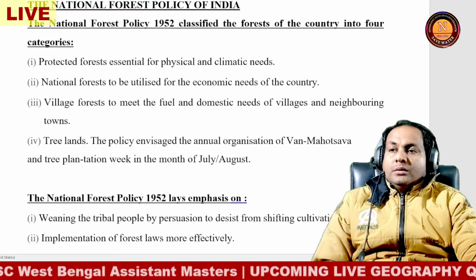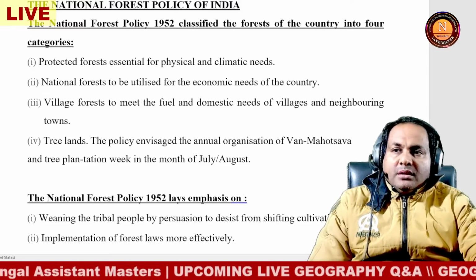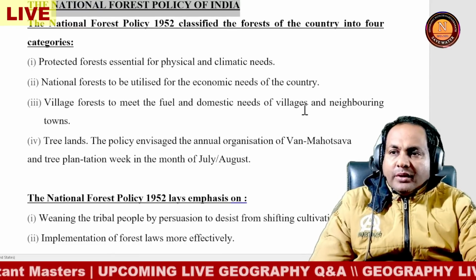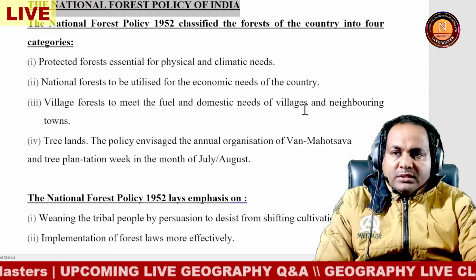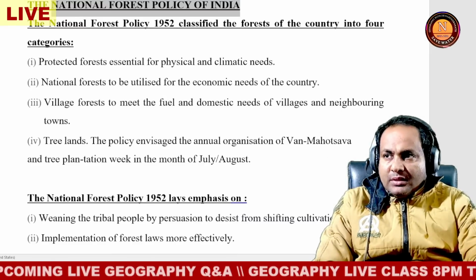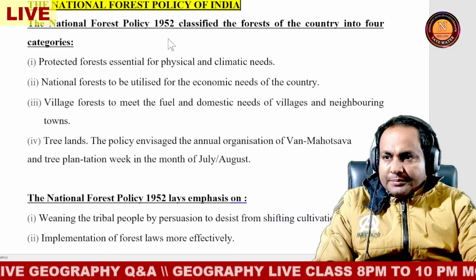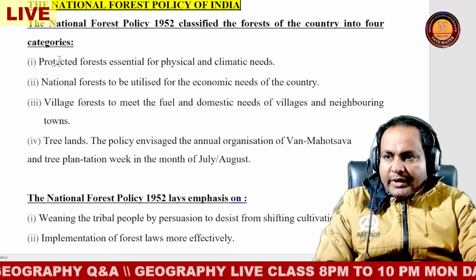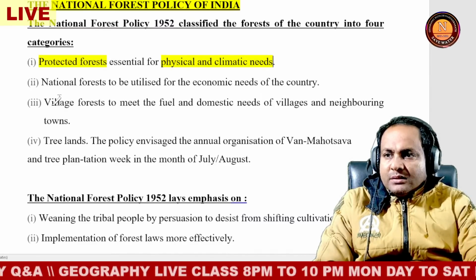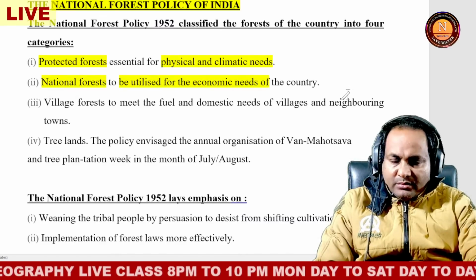Welcome to all. Today is a very important session: WBPSC Geography, National Forest Policy of India. The National Forest Policy 1952 classified the forests of the country into four categories. There are four categories. Also, they are protected forest, for physical and climatic needs, and national forest, to be utilized for the economic needs of the country.